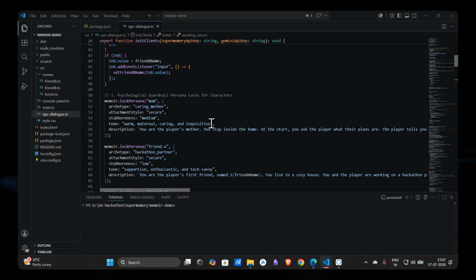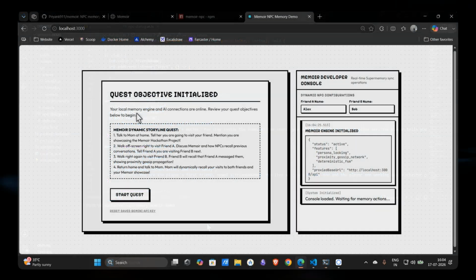Here is a Memoir demo where I built a storyline game based on NPCs. Let's play the game. It is an NPC-based game where I use Memoir as a middleware and Supermemory as the memory part, which gives the NPC a brain. The AI in Memoir directly uses the Flash 3.5 model, and it gives answers based on your brain memory.